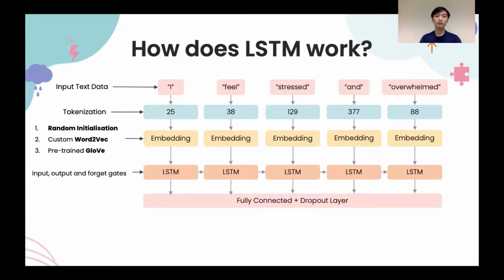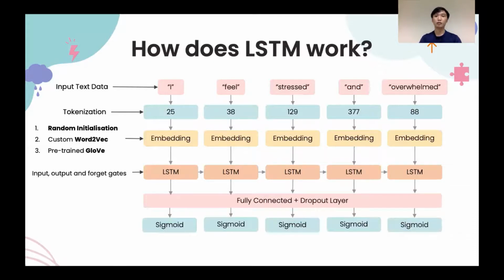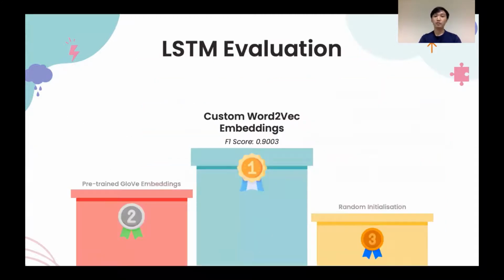The output of the LSTM layer needs to be mapped to our output size of 1, and this is done in the fully connected layer. A dropout layer has been added as a form of regularization here as well, after which the sigmoid activation layer will output probabilities of being a suicidal text. The best model is the LSTM model trained using custom word-to-vec embeddings, as it achieved the highest F1 score. Now, I'll hand over my time to Jia.